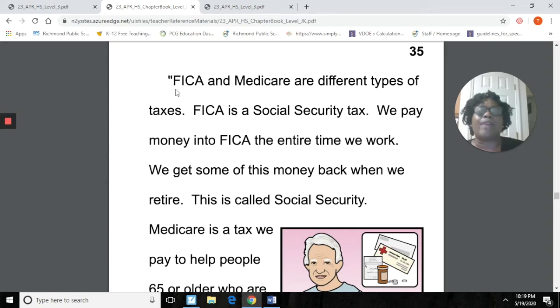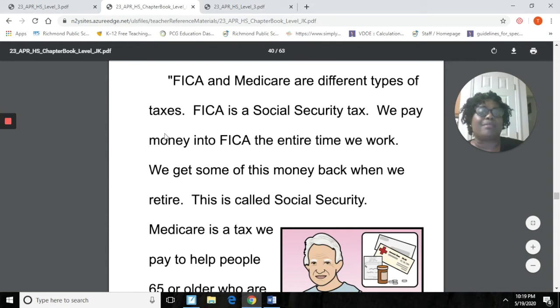Okay, so here we have FICA and Medicare are different types of taxes. Okay? So FICA is a Social Security tax. We pay money into FICA the entire time we work.